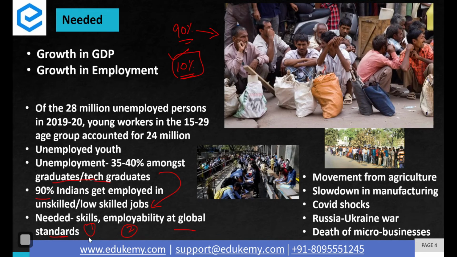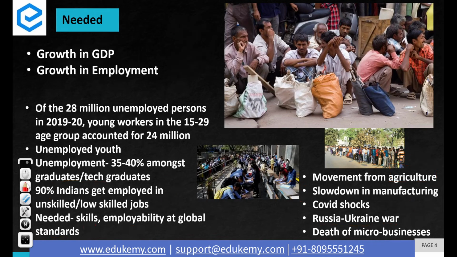Now, as and when people started to move away from agriculture, a sector which employs more than 50% of India's population, there was a slowdown in manufacturing in the second half of the last decade, and after that there were repeated COVID shocks, first wave, second wave, third wave, and external demand also decreased because the COVID waves in other countries were at different times. Over and above, we have the Russia and Ukraine war further impeding the growth process and increasing the inflation in the country. All this has led to the death of small businesses.